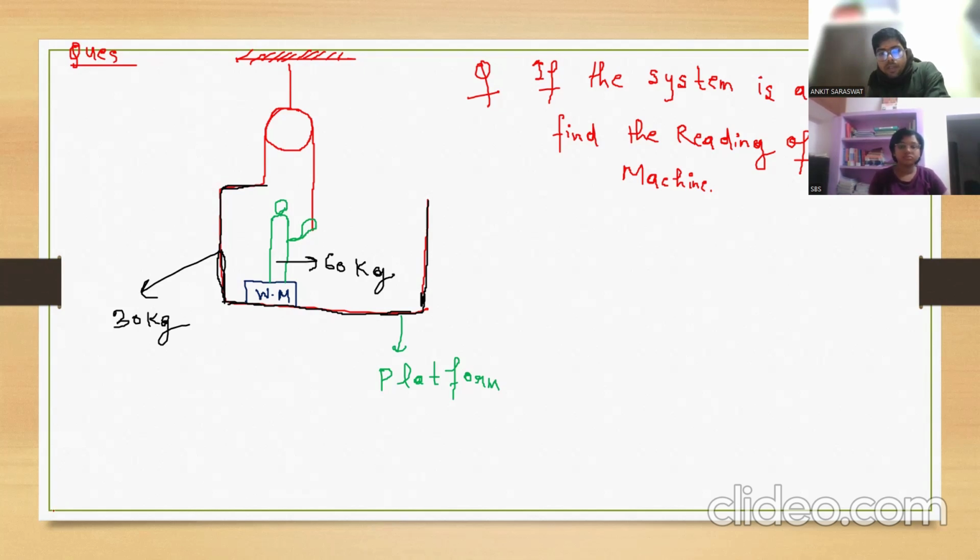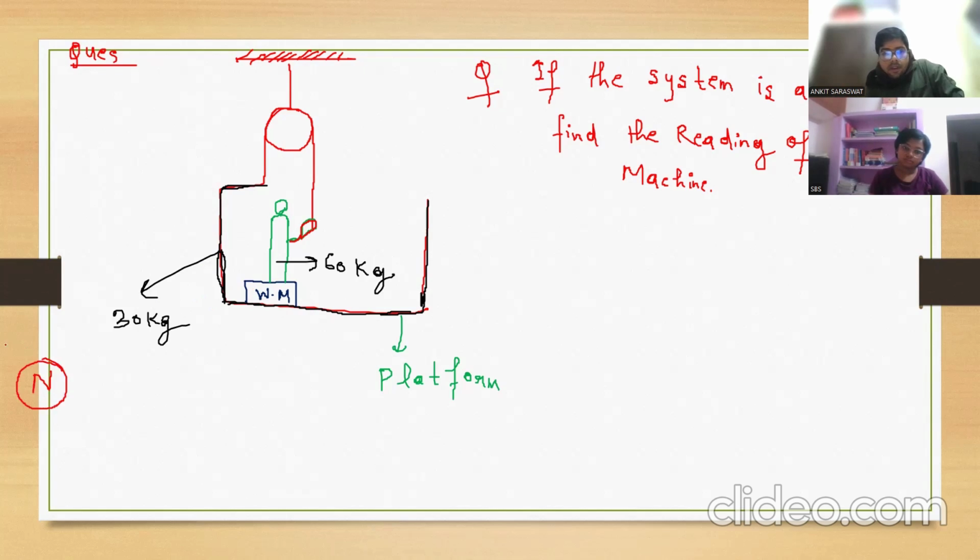Clear? So he just holds it like this. You can check, he just holds it with the help of his hand like this, and the entire system is at rest. So what they are asking is, if the system is at rest, then how much will be the reading of the weighing machine? The reading of the weighing machine is simply the normal reaction force.